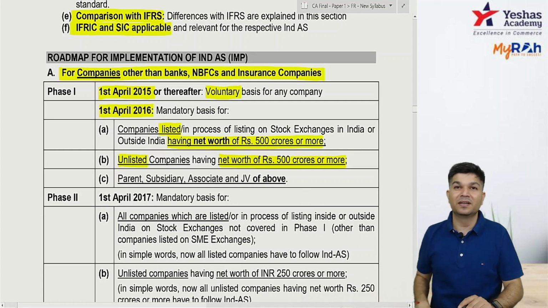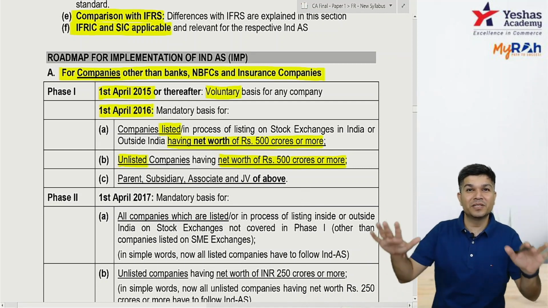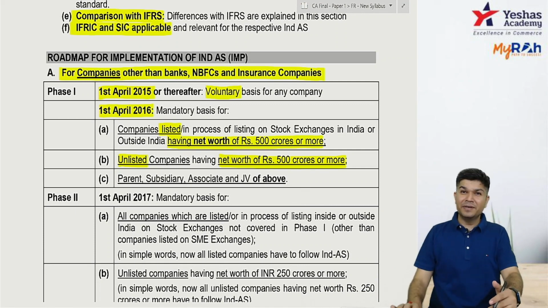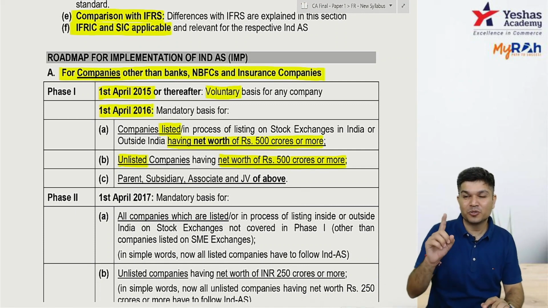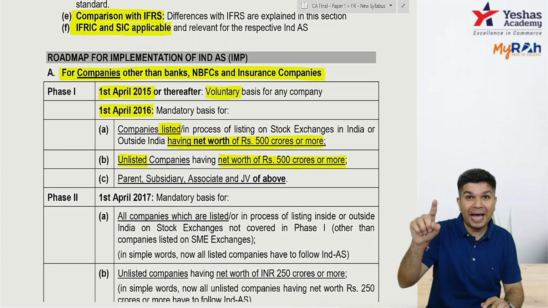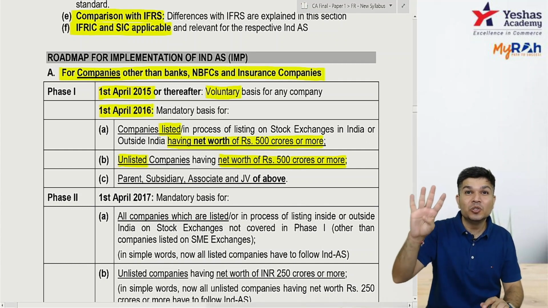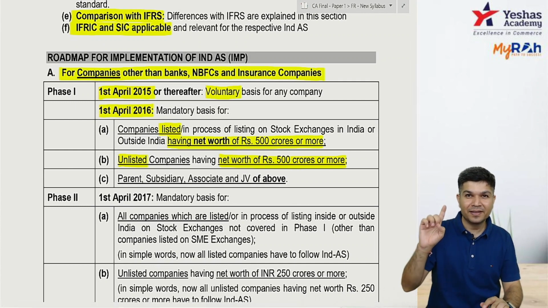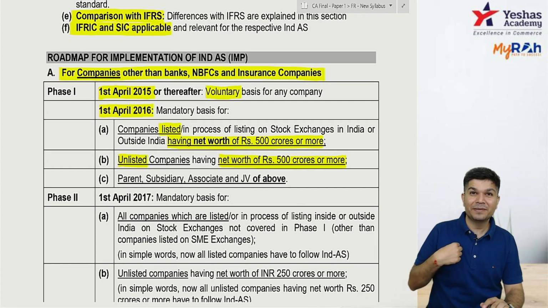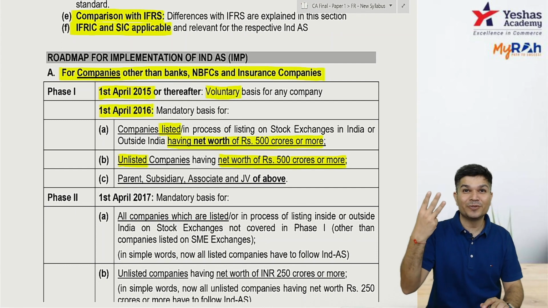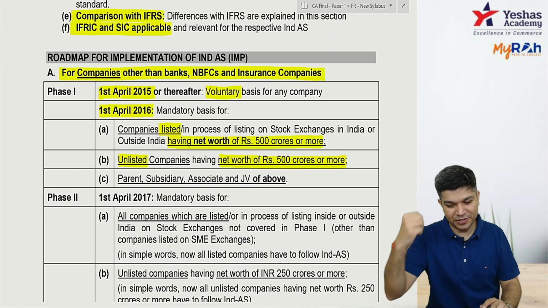In simple words, whether listed or unlisted, if your net worth is 500 crores or more, it applies to you from 2016. And if IND AS is applicable to you, it applies to your parent, your subsidiary, your associate, your joint venture.